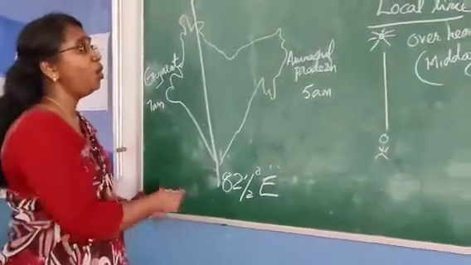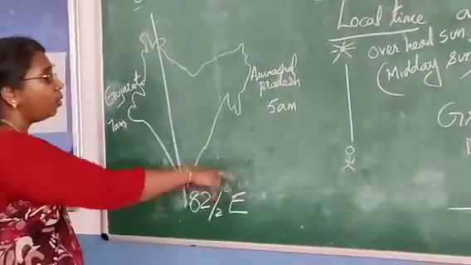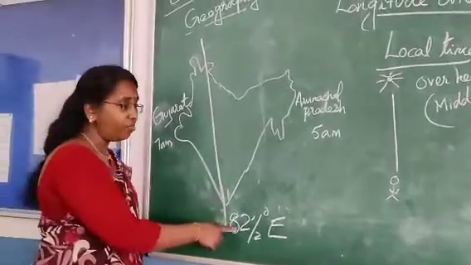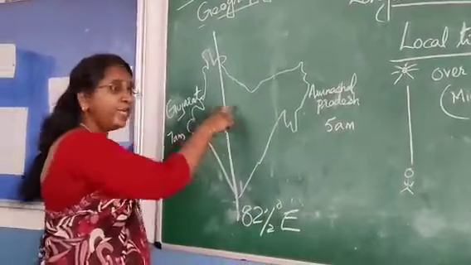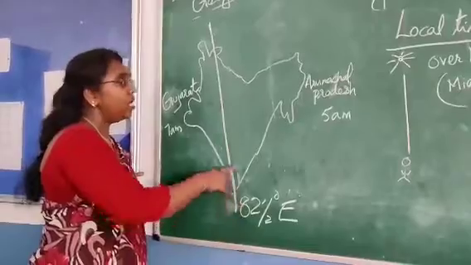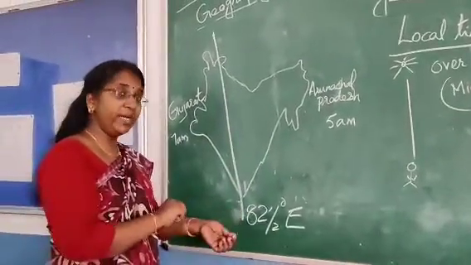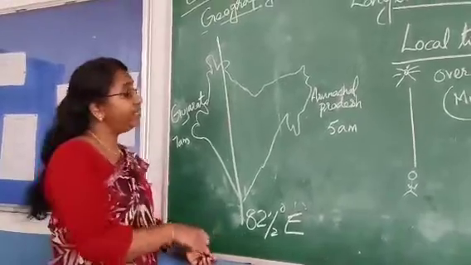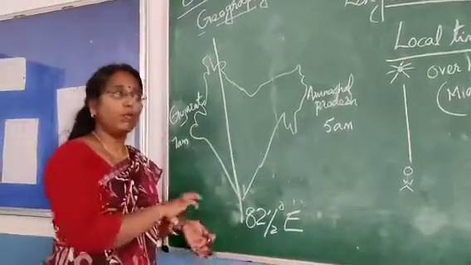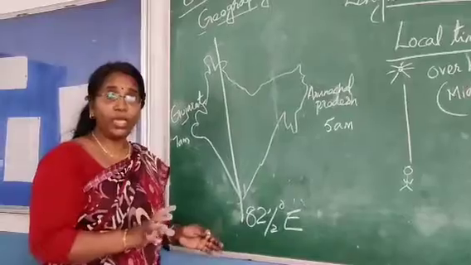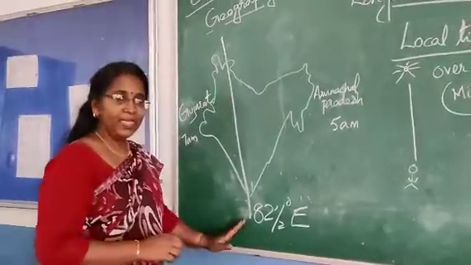That means all over India we follow the local time of 82.5 degrees. Whenever it is 12 noon by that meridian, everybody's watch all over the country shows 12 noon. Whenever they have 1 o'clock, we too have 1 o'clock all over. So we are not following local time, we are following the standard time.